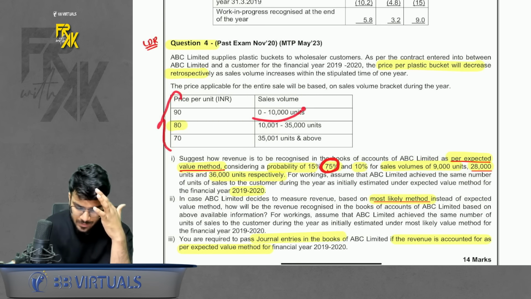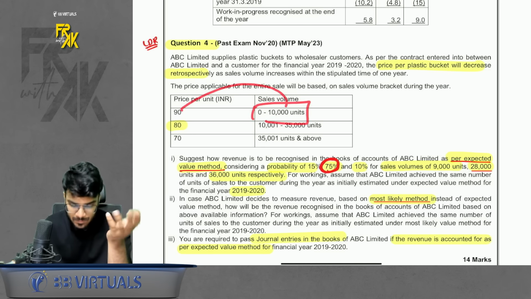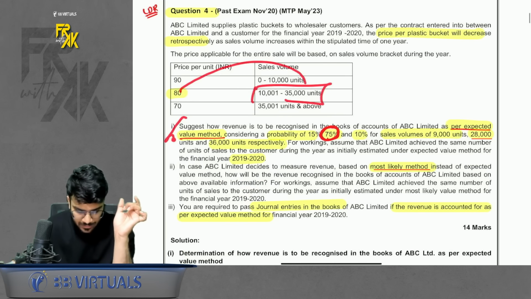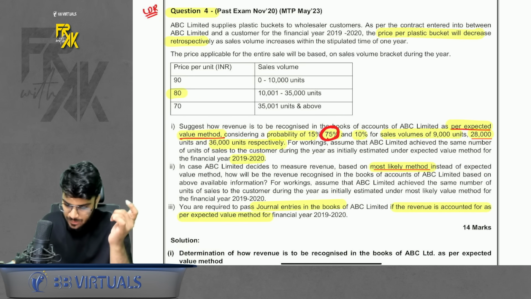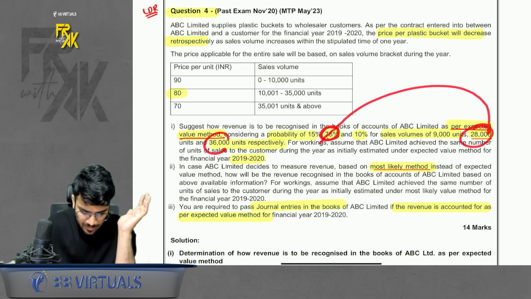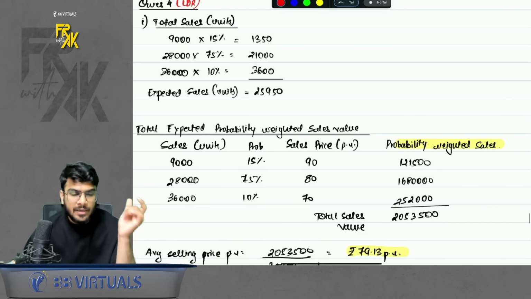So they have given multiple sales volumes. Of course, it implies that if you achieve sales within this much volume, the price is this much, and if you achieve higher sales, the price is this much. Now in the first part, they have given a probability weighted sales value: you will be able to sell 9,000 units, probability is 15%. You will sell 28,000, probability 75%. You will sell 36,000, probability is 10%. What to do? You have to find the probability weighted average price.